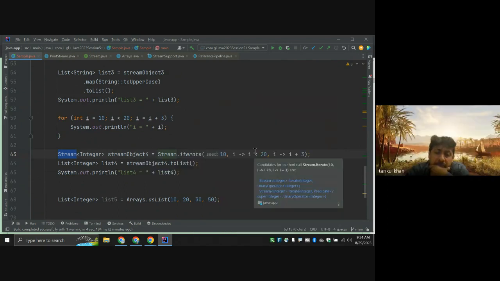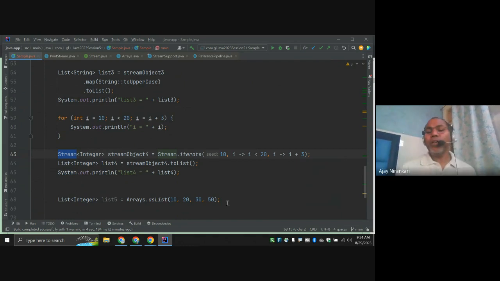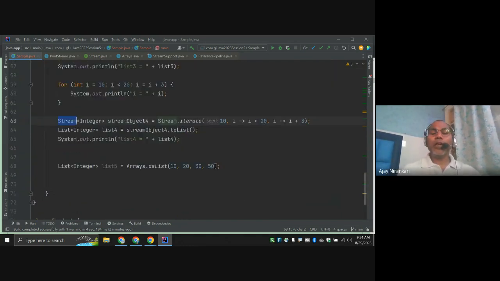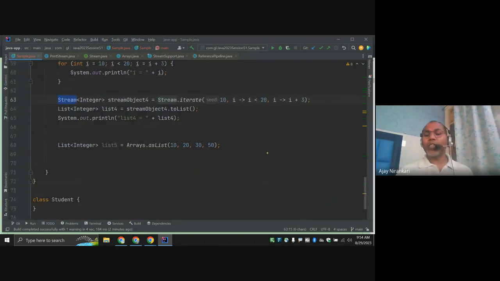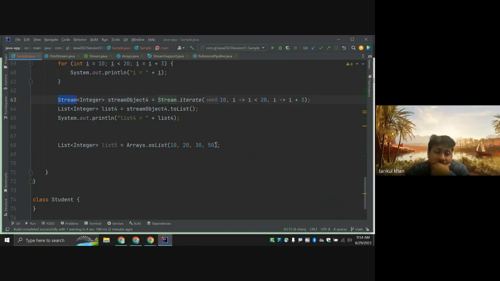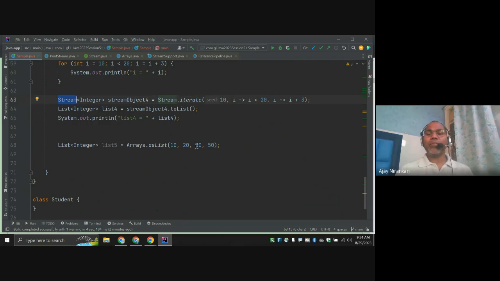But generally, a normal developer, as the definition says, for a stream you need a source of data. You need a collection. The first always needs a kind of list or collection. So here might be maybe some data.